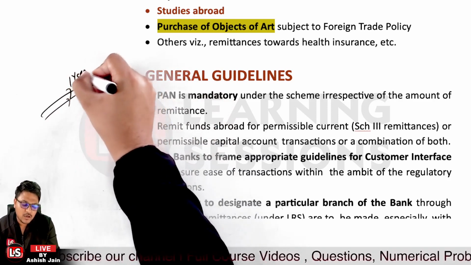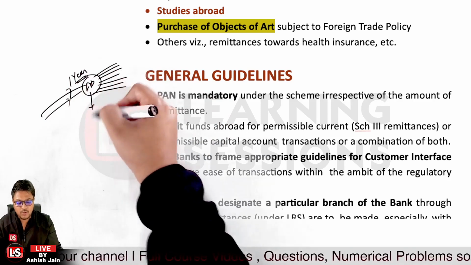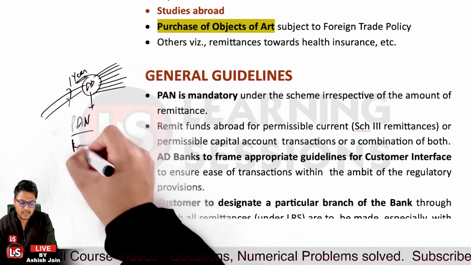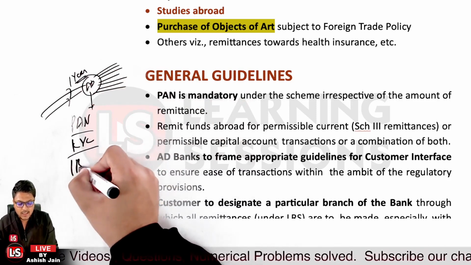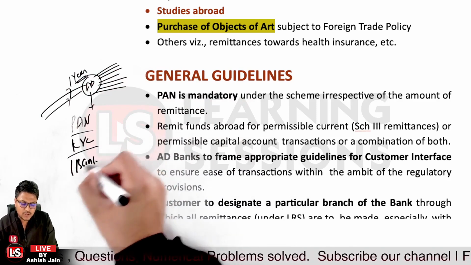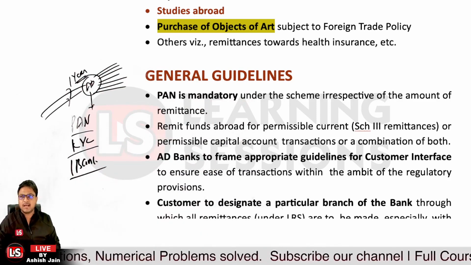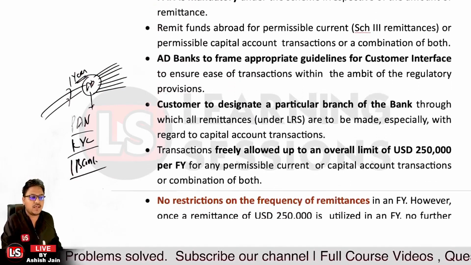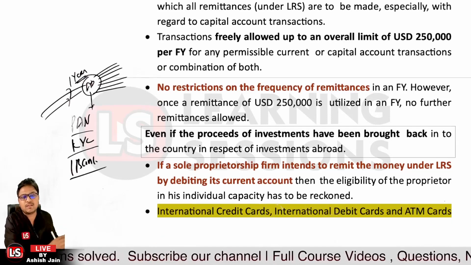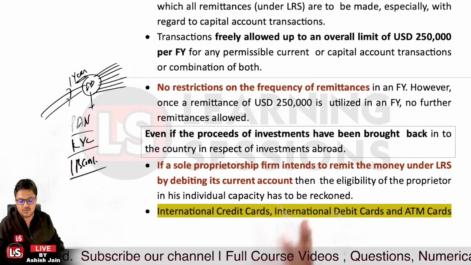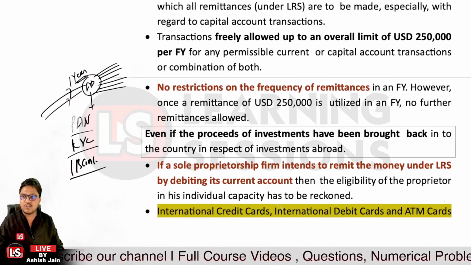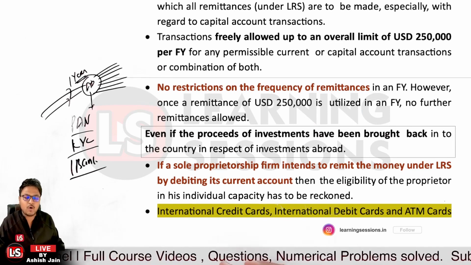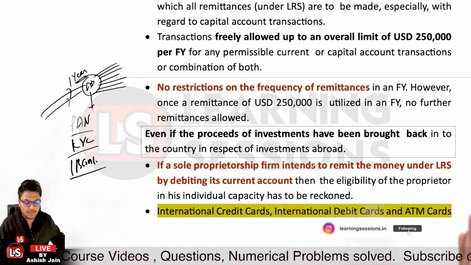And whenever a new account is to be opened, the AD is to perform due diligence. As I've told you, they are to obtain the PAN, all the KYC documents, and the 1 year bank statement, so as to assure the sources of the funds. And whenever some suspicion is there, an STR is to be filed. Okay, so that's the case related to it. And there is no restriction on the frequency of remittances. It's not the case that the amount is to be remitted in 1 transaction or 10 transactions. It's nothing like that. But the aggregated amount in 1 financial year is a maximum of 2,50,000 USD.